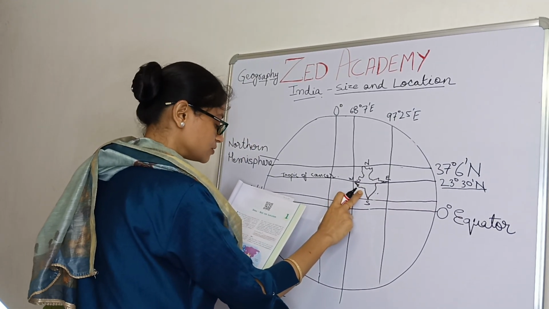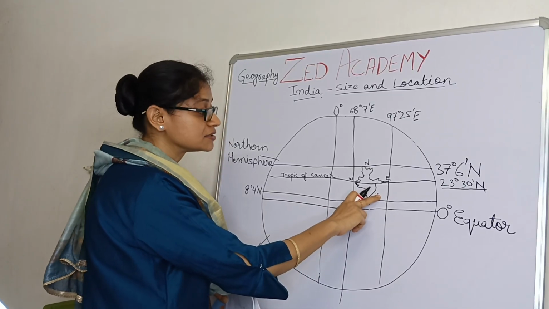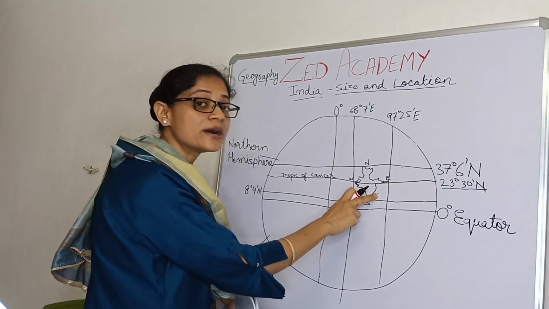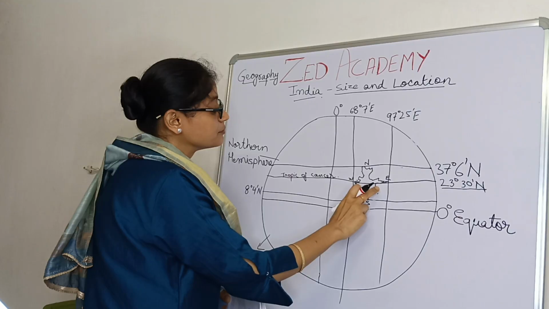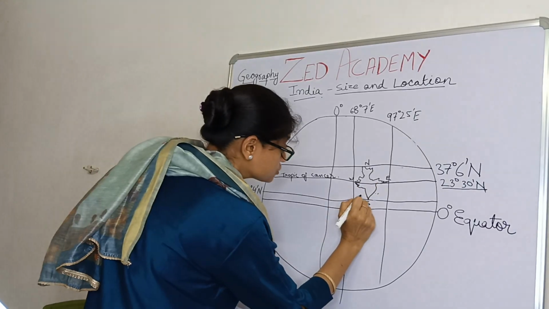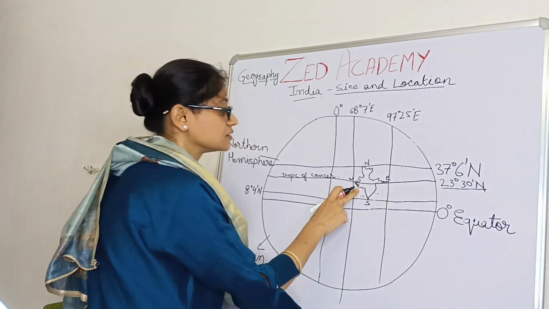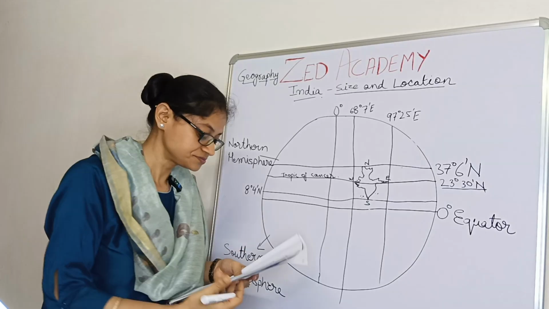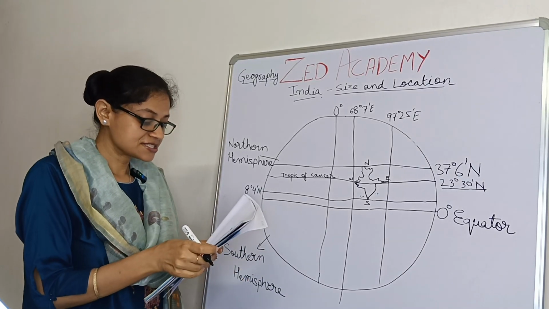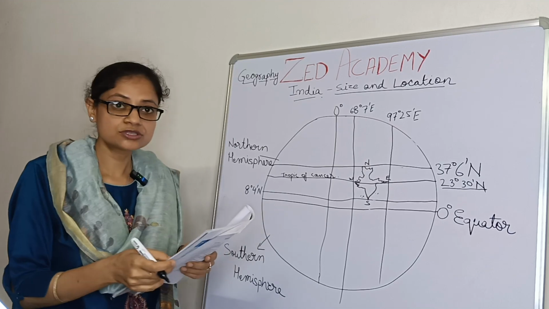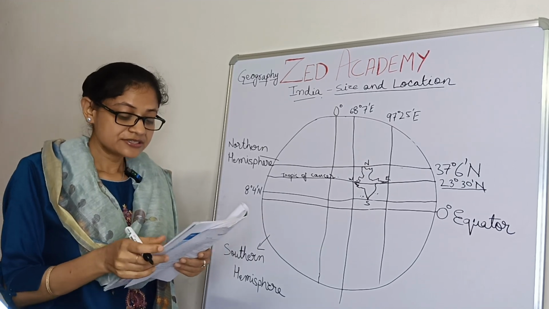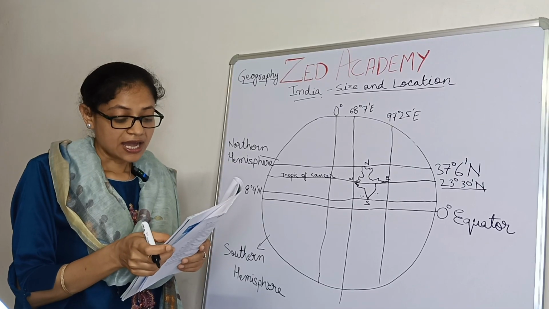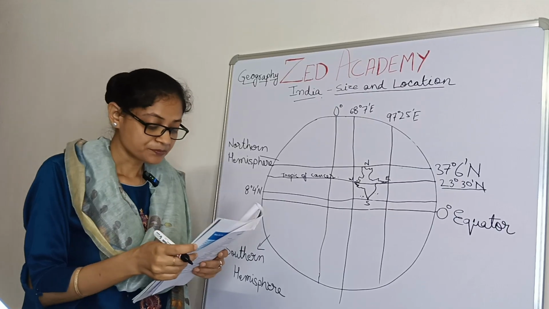Lakshadweep Islands. Andaman and Nicobar Islands are situated in the Bay of Bengal, and Lakshadweep Islands are situated in the Arabian Sea. And here is the Indian Ocean. You all have understood it line by line. There is a task for you: find out the extent of these groups of islands from your atlas.